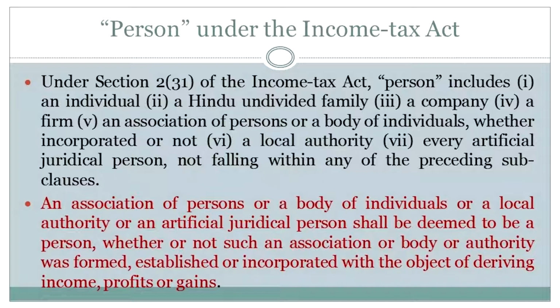And this is so important. A person includes an individual, a Hindu undivided family, a company, a firm, an association of persons or a body of individuals, whether incorporated or not, a local authority, every artificial juridical person not falling within any of the preceding subclauses. Okay, so now I'm going to break down each of these subcategories for you.